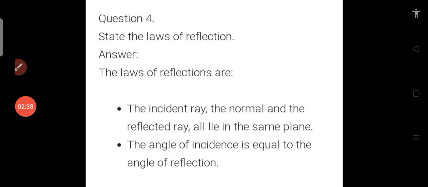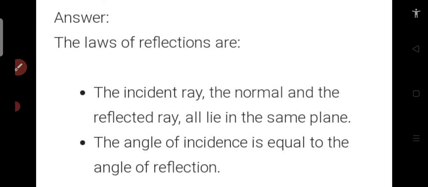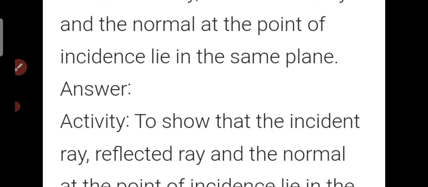State the laws of reflection. The laws of reflection are: the incident ray, the normal, and the reflected ray all lie in the same plane. The angle of incidence is equal to the angle of reflection. Question number 5. Describe an activity to show that the incident ray, the reflected ray, and the normal at the point of incidence lie in the same plane.